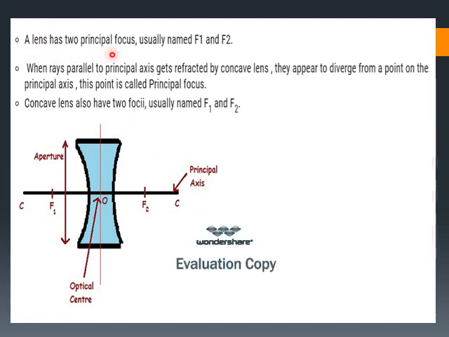And this is the diagram of the concave lens. In the concave lens, focus 1 is here, focus 2 is here. This is the principal axis and this portion is called the aperture. This O denotes the optical center. So concave lenses also have two foci, usually named F1 and F2.